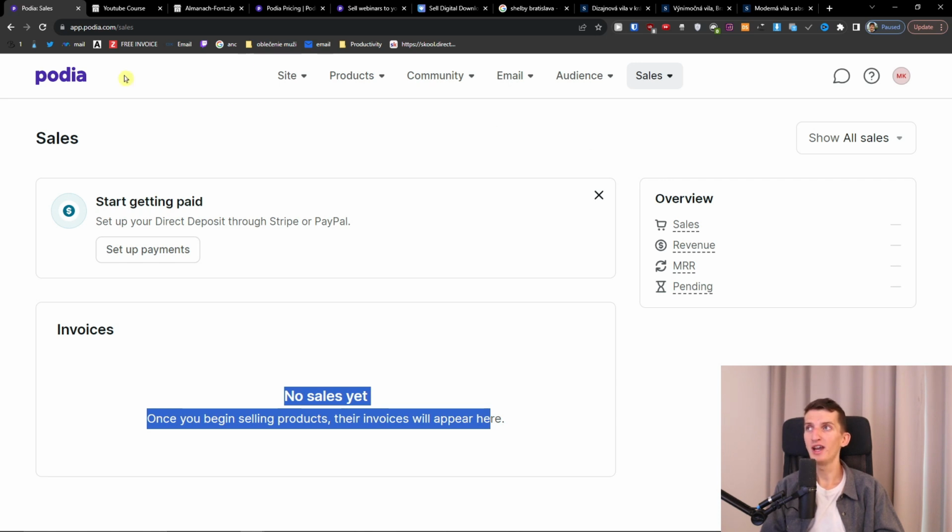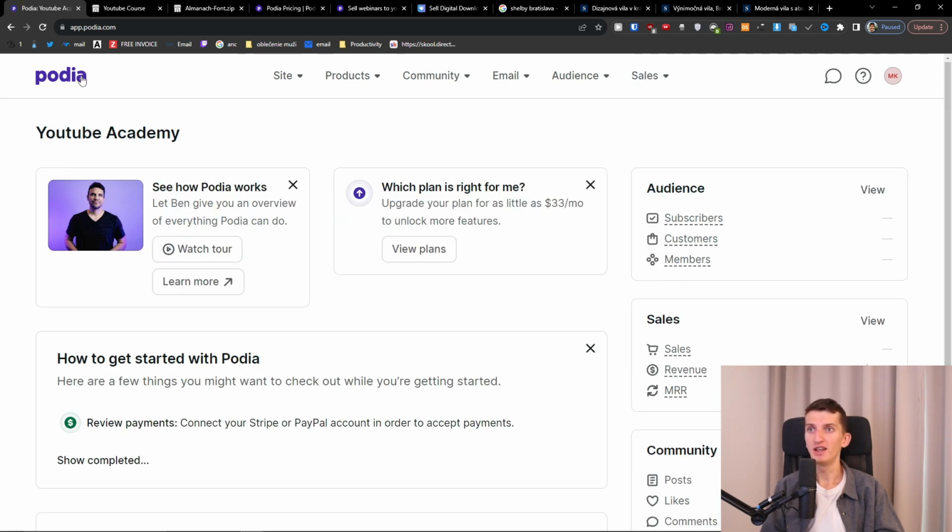So for me, if I could summarize Podia, it's great. It's really good, but it's limited what you can do with it. Yes, you can set up the courses, you can have a website, you can have email, you can have community, but it lacks the depth of all these features. So if you're starting out with a course and you just want to create a simple course for $33 a month, and you're fine with certain limitations, and you can have a workbook, etc., Podia can be highly effective for you.